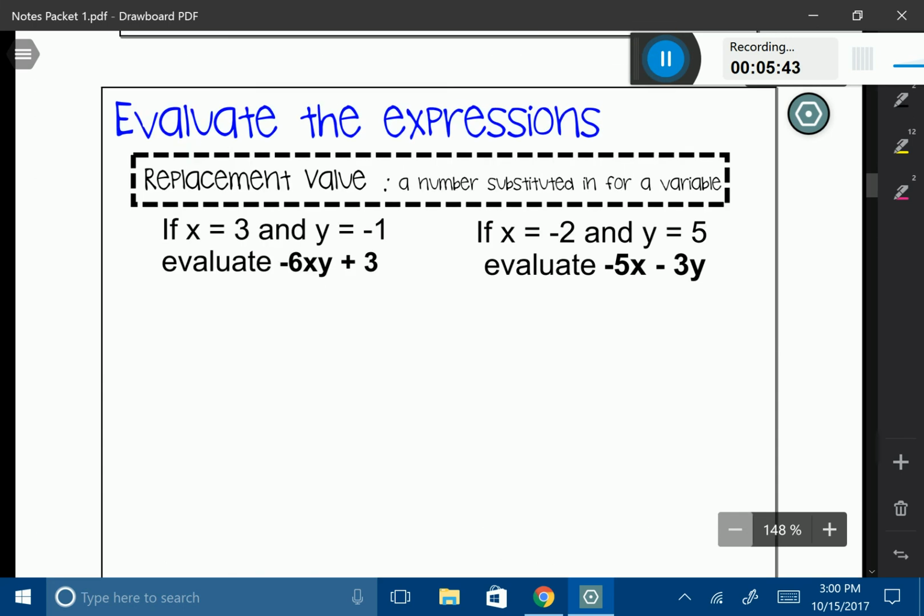Okay, now that we've talked a little bit about expressions, now we're going to do something called evaluating. Basically, the word evaluate, all it means is to solve.